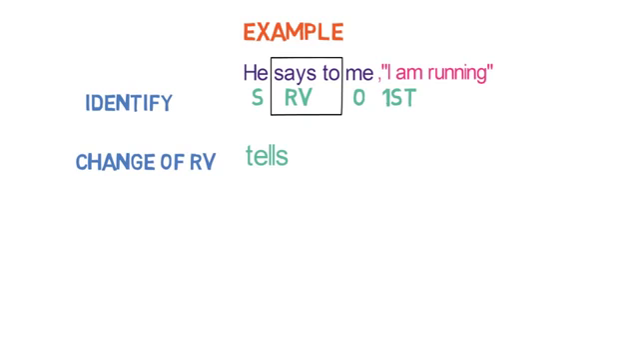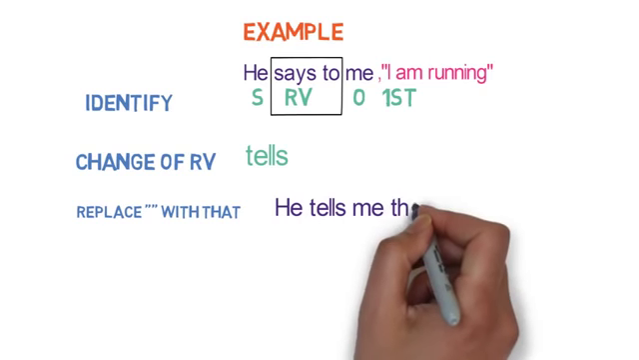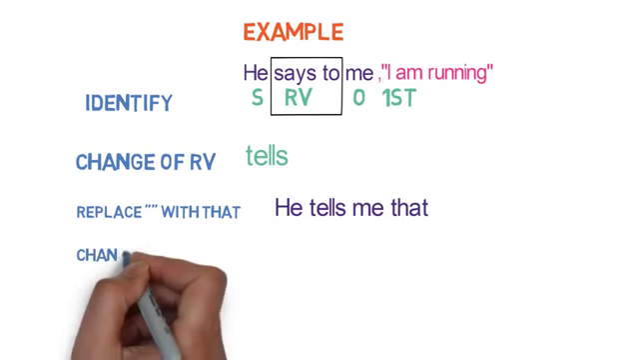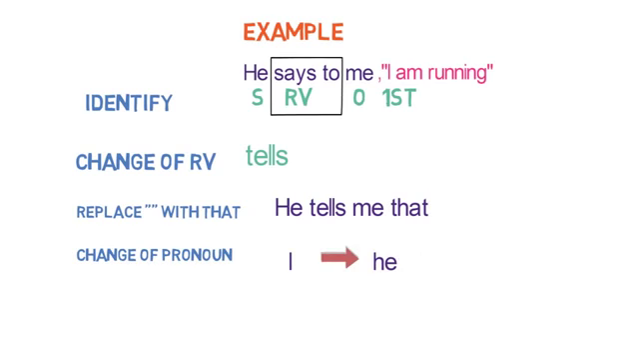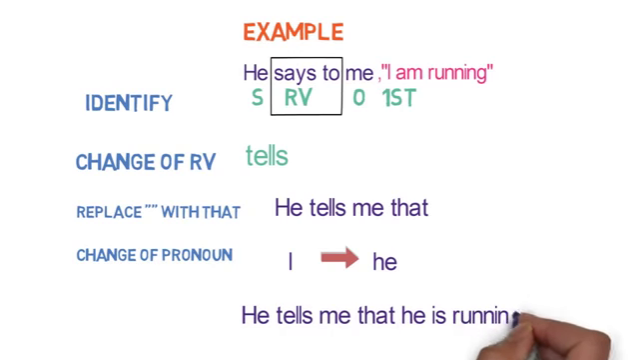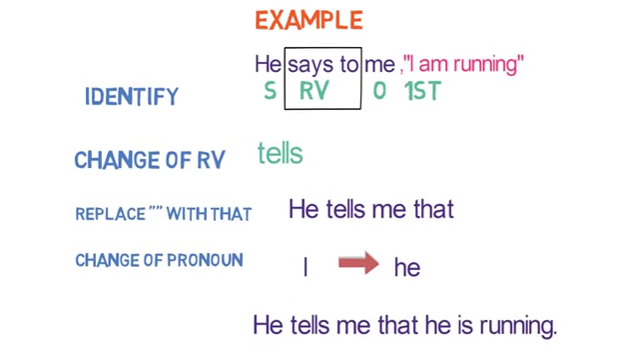The third step is replace inverted comma with that. So the sentence will become like this: He tells me that. Fourth step is change of pronoun. Here I will be converted to he. Now fifth and sixth step will be eliminated as reporting verb is in present tense. The final sentence in the indirect speech is: He tells me that he is running. I hope now you have understood how to convert direct speech to indirect speech. That's all in this lesson.